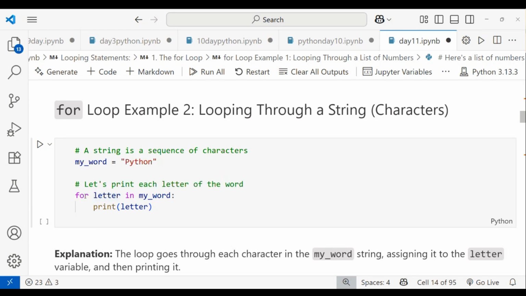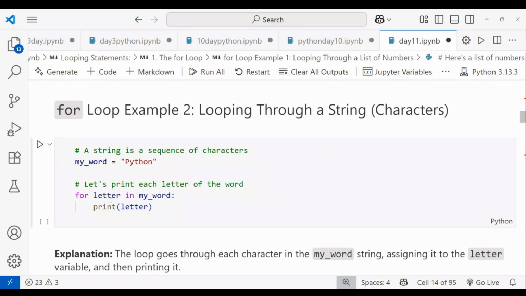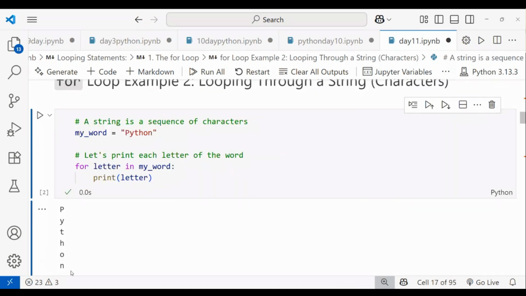For that I'm using a for loop. I'm taking one variable for iterating purposes. I'm taking letter, because I want to print letters, in my word. Then I want to print letter, so I mention letter here. So I'm running this one. You can see, Python. This is how we loop with the for loop using the in operator.